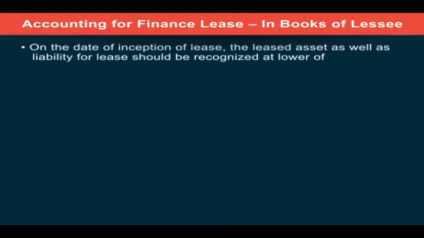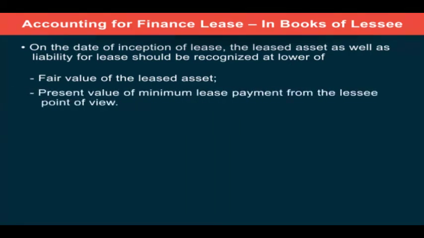of lessee. Now, here the lessee will book as an asset the amount of the total value of lease payment, and secondly also the liability, that means the amount which will be required to be paid by the person to the lessor. Now, here the amount should be recognized on the day of inception of the lease, and it will be considered as the lesser of the following two amounts.